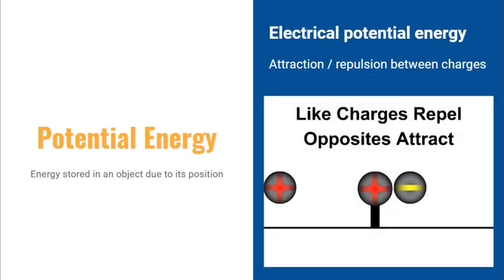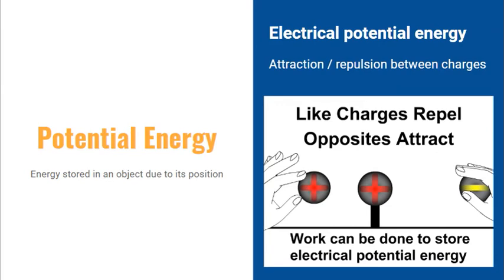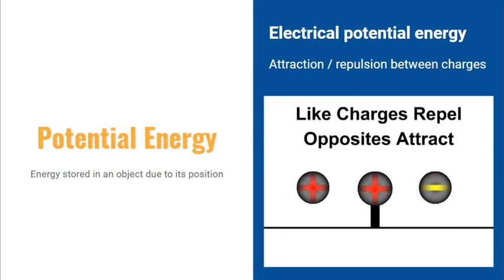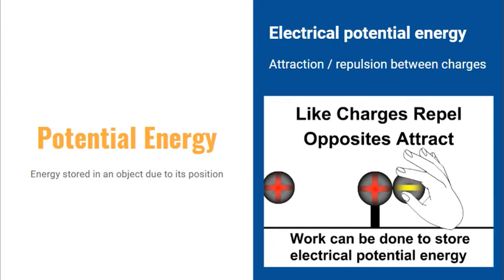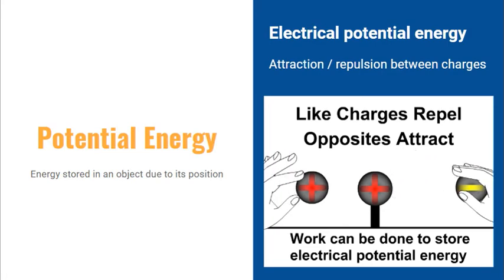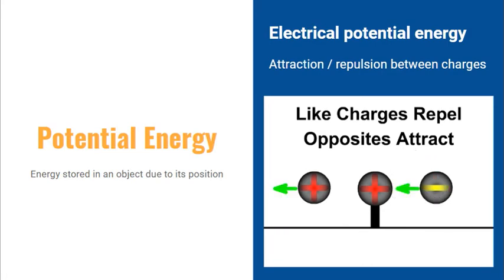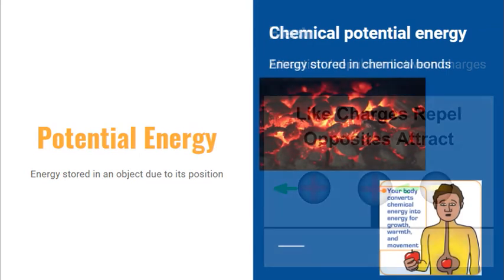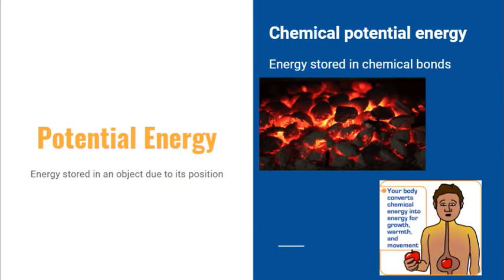Electrical potential energy is caused by the attractive or repulsive forces between electrostatic charges. So batteries, for example, store electrical potential energy in this way. Energy that's stored in chemical bonds is called chemical potential energy, and this is the type of energy that's in the food and fuels that we use.